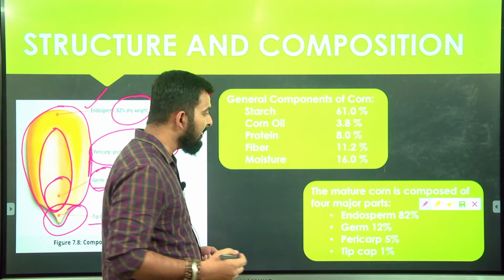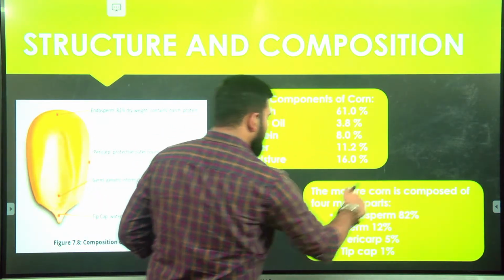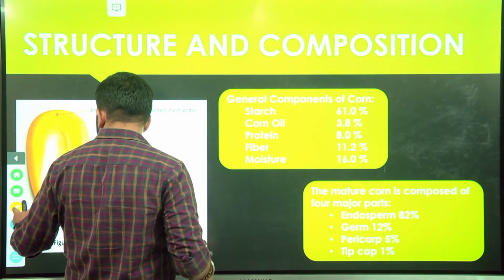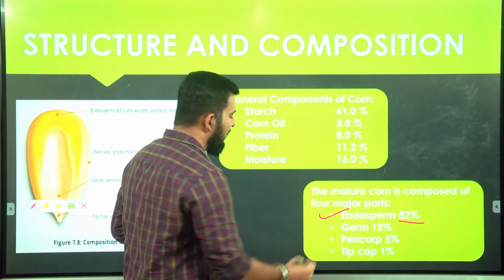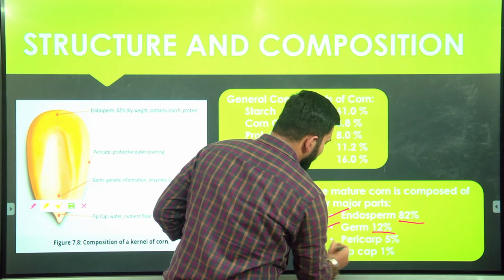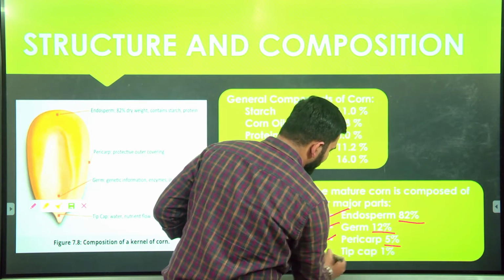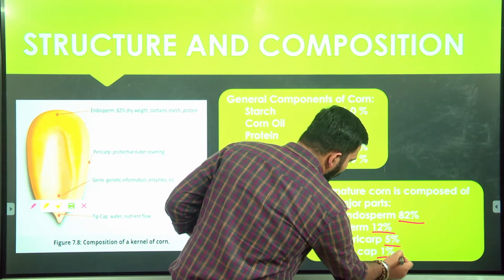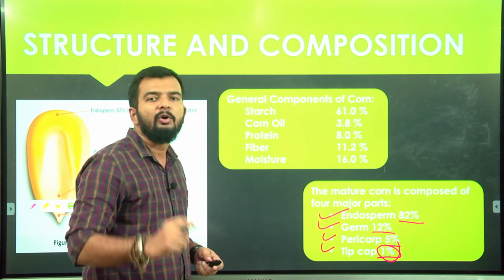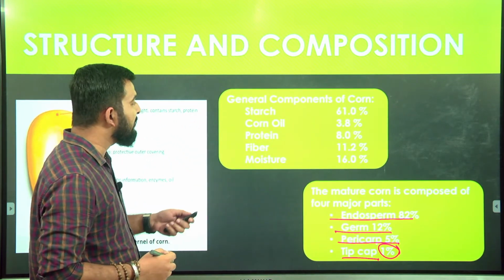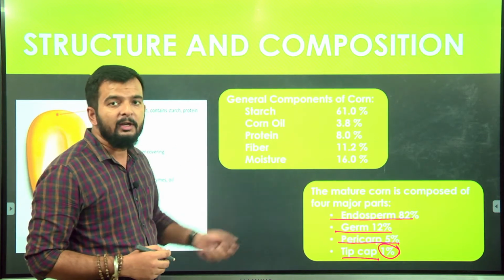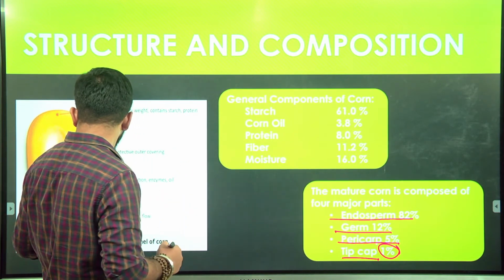The mature corn is composed of 4 major parts. The first one is your endosperm, around 82%. Then your germ, around 12%. Pericarp, around 5%. And tip cap forms only 1% of the total corn grain. Next we will study the composition or structure of corn in detail.